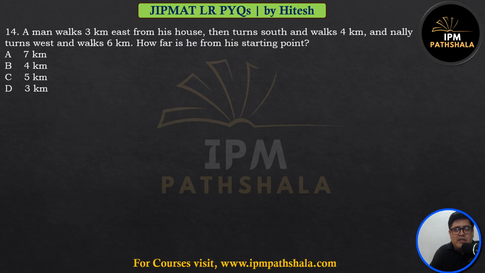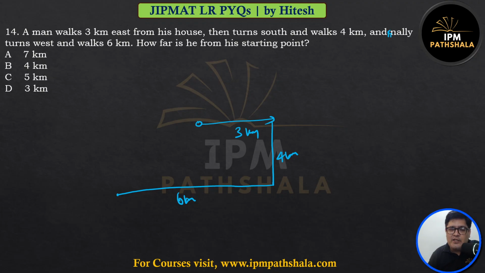A man walks 3 kilometers east from his house, then turns south and walks 4 kilometers, and then finally turns west and walks 6 kilometers. How far is he from his starting point? So first the person goes 3 kilometers east. East will be on this side. Then walks 4 kilometers south and then finally goes west by 6 kilometers. These questions are called questions of the topic direction sense.